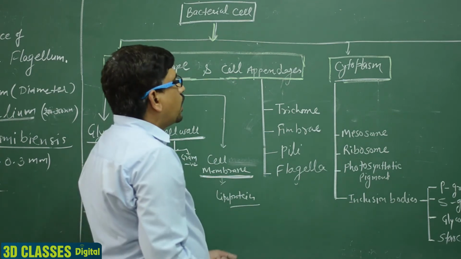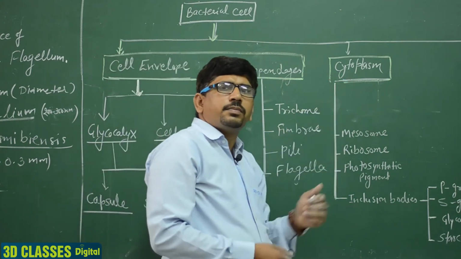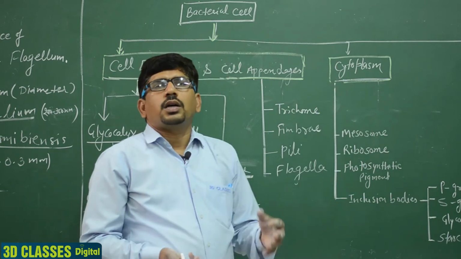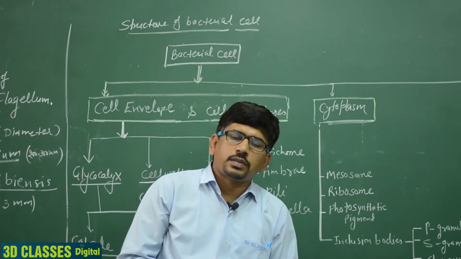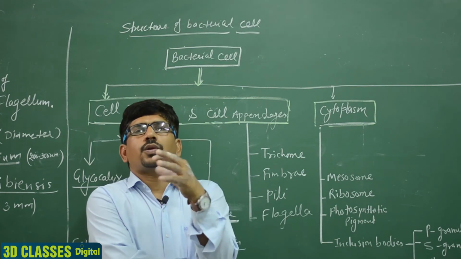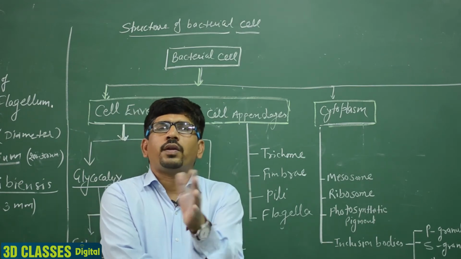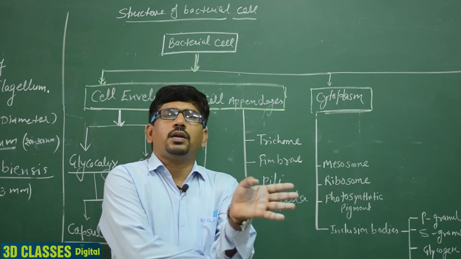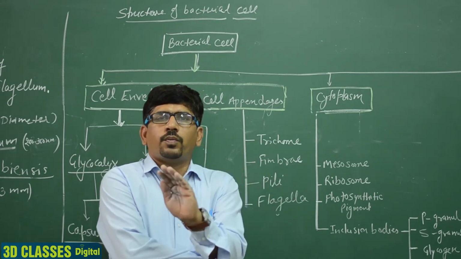ठीक है. Next, the cytoplasm. The cytoplasm is divided into different parts. Generally, the cytoplasm is divided into two parts: living form and non-living form.